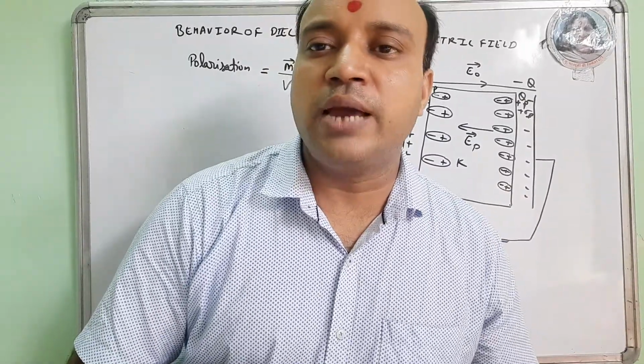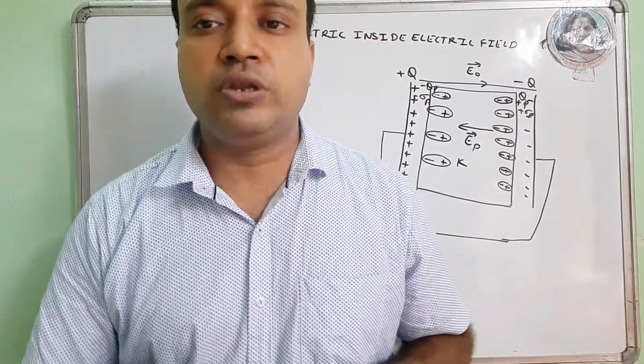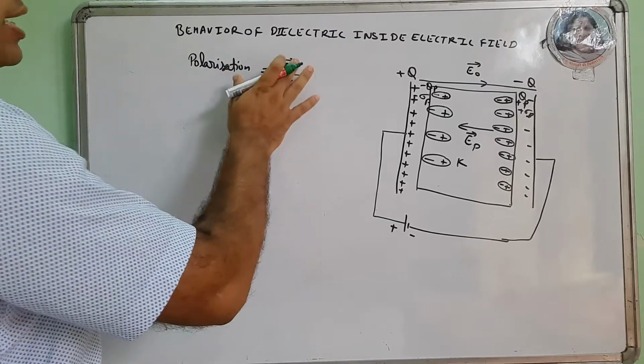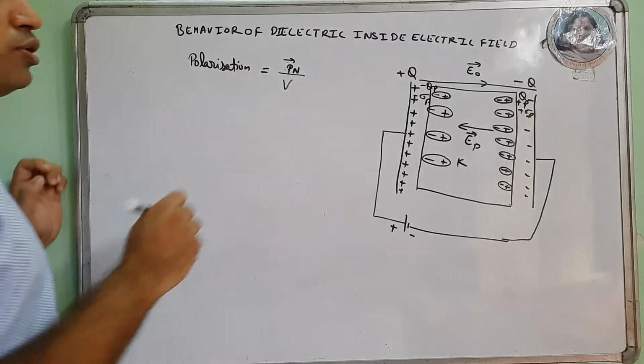The electric dipole moment developed per unit volume is called polarization. So polarization is the net electric dipole moment, P net, developed per unit volume.